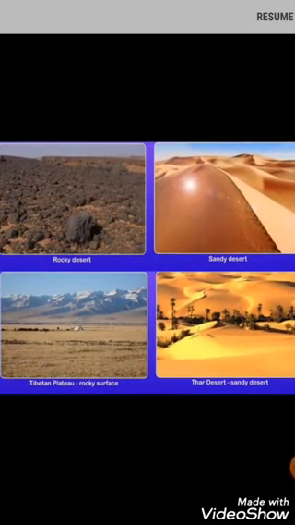Deserts can also have a rocky surface as well as a sandy surface. The Tibetan Plateau has a rocky surface, and the Thar Desert has a sandy surface.